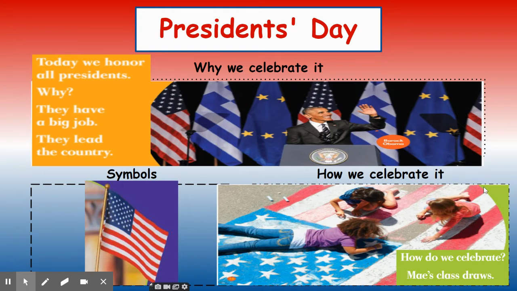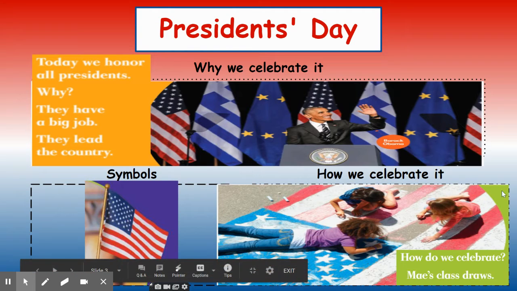And how do we celebrate it? We can draw pictures, we talk about it. We may not go to school that day. We may not have to work on those days. We may spend time with our families.